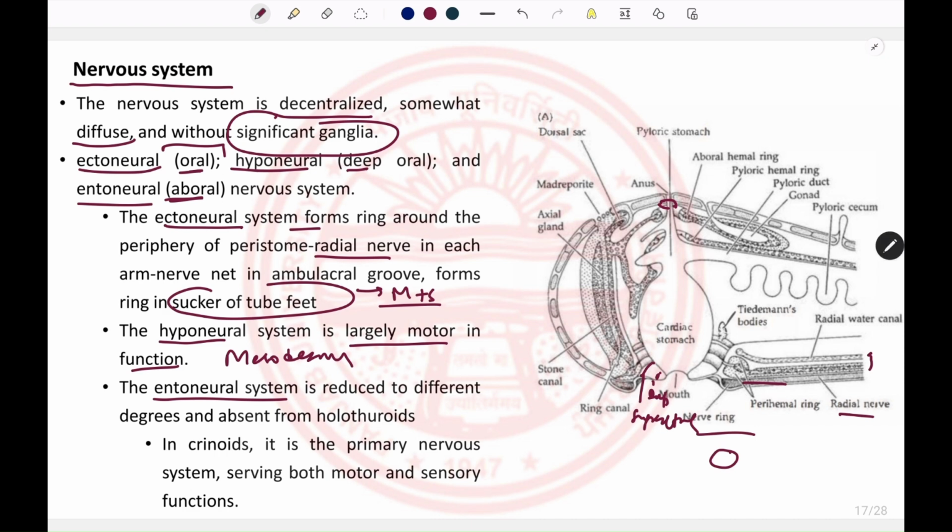However, in primitive ones like the crinoids, mainly in sea lilies, this nervous system is the primary nervous system, and it performs motor as well as sensory functions in those organisms. However, in modern echinoderms, it is only a motor nervous system, and this nervous system is again derived from the mesoderm.